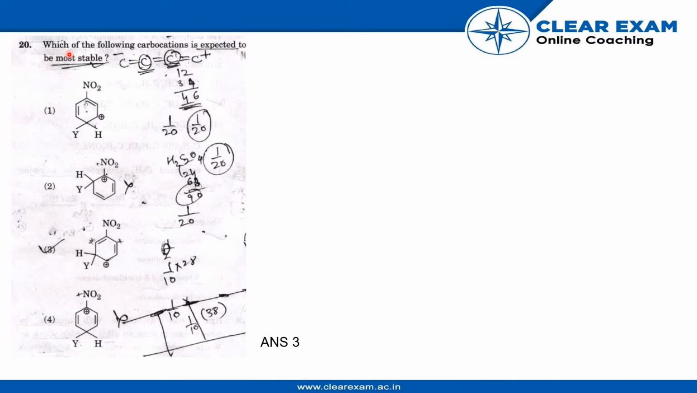So the question is, which of the following carbocations is expected to be the most stable? So the NO2 compound is attached to this compound. The NO2 group is an electron withdrawing group, and it also exhibits a minus I effect.